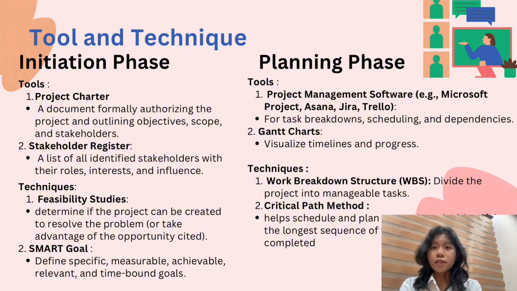For the planning phase, we use project management software, where we break down scheduling and dependencies of all the tasks. We also use the Gantt chart for better visualization of timelines and progress. The technique we use is the work breakdown structure, where we divide the project into manageable tasks. And then lastly is the critical path method, which helps schedule and plan our project, identifying the longest sequence of tasks that must be completed.